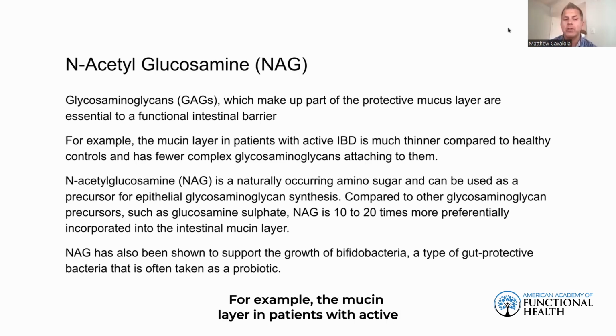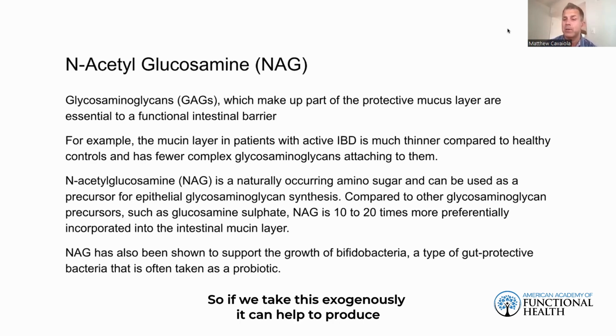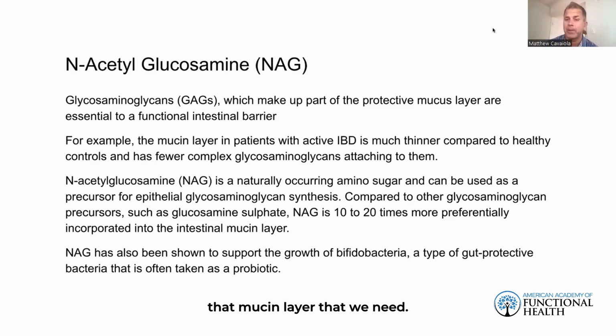For example, the mucin layer in patients with active IBD is much thinner compared to healthy controls, and it has fewer complex GAGs attaching to them. So we need these GAGs as part of this whole mucus layer that we just talked about to keep things protected. And so N-acetylglucosamine, otherwise known as NAG, is a naturally occurring amino sugar. It can be used as a precursor for epithelial glycosaminoglycan synthesis. So if we take this exogenously, it can help to produce those healthy GAGs and start to make up some of that mucin layer that we need.